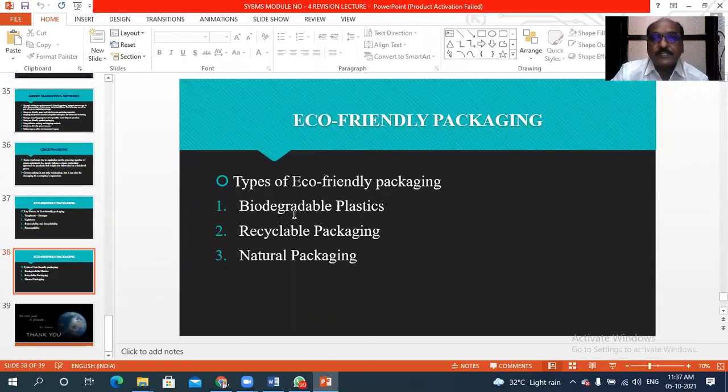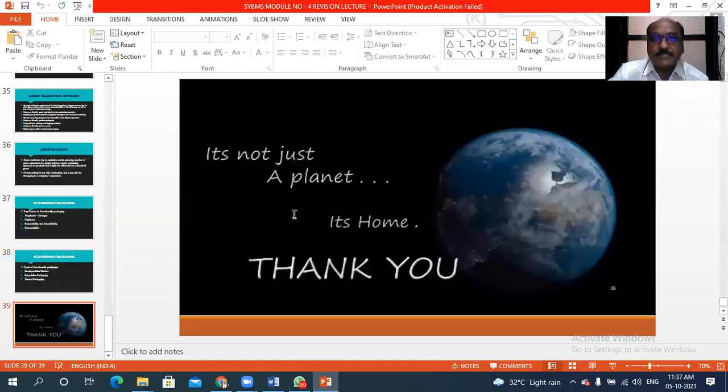Then for eco-friendly packaging, there are three types of packaging: biodegradable practices, which are also required; then recyclable packaging material, which we should also use; and natural material, which we have to use for packaging purposes. So that is eco-friendly packaging.